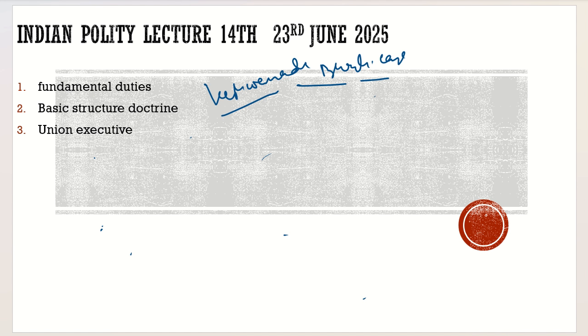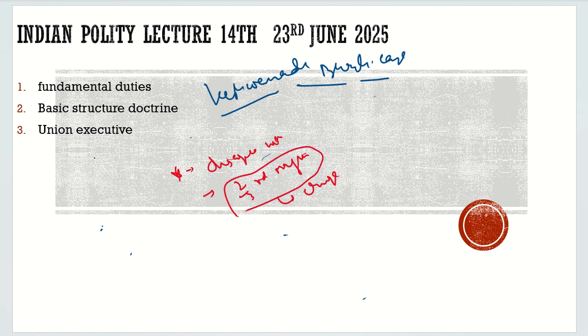So what he said, if you disagree with the constitution, then what you have to do, come in the legislative assembly, come in the parliament, have the 2/3 majority, and change it. So in simpler terms, what Dr. Ambedkar is saying is that this constitution is not static. If you want to change it, wherever and whatever you want to change, just change it. But the only condition is you should have this special majority of 2/3.